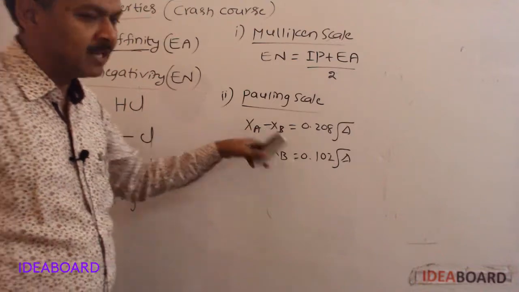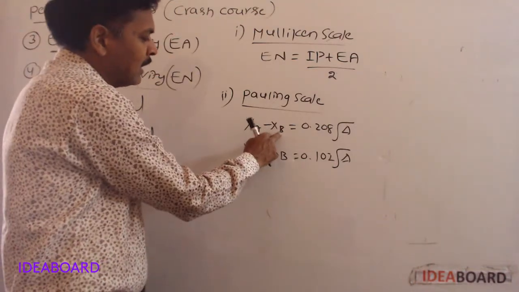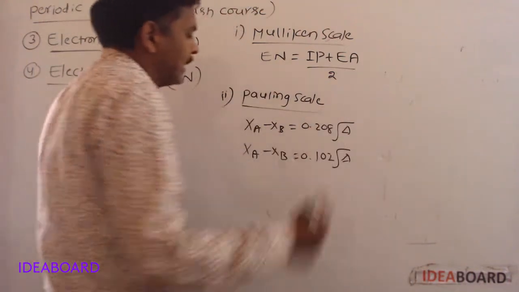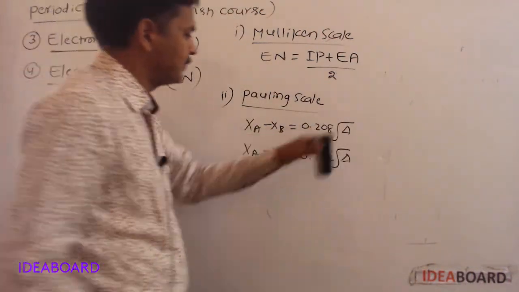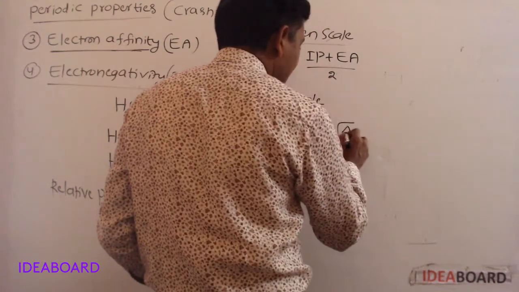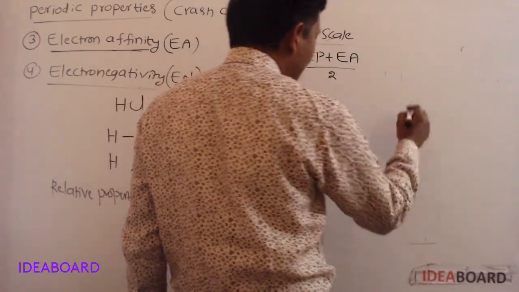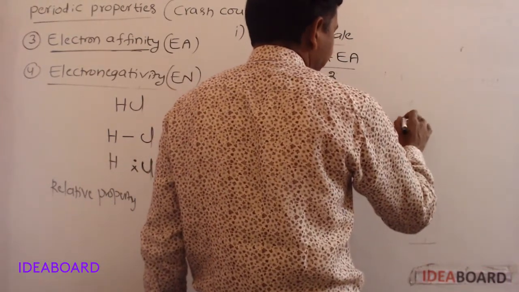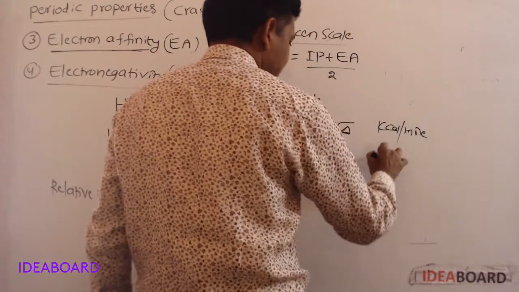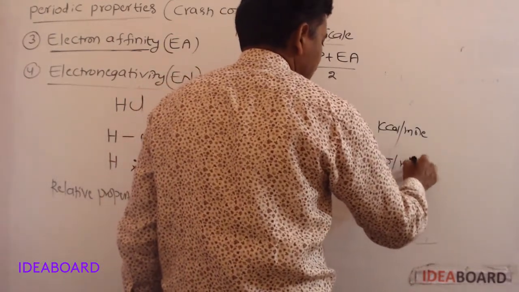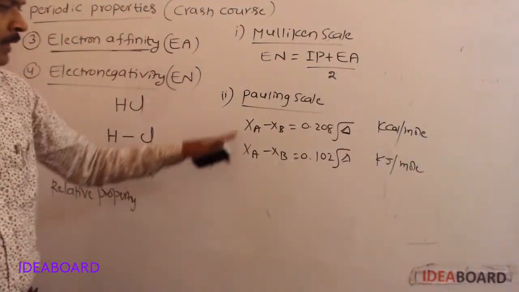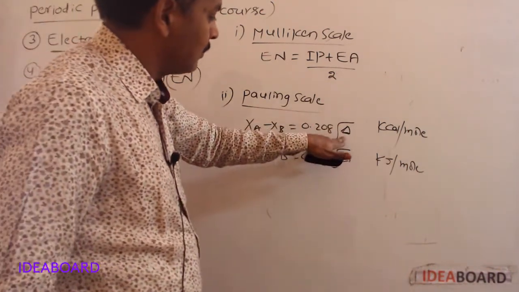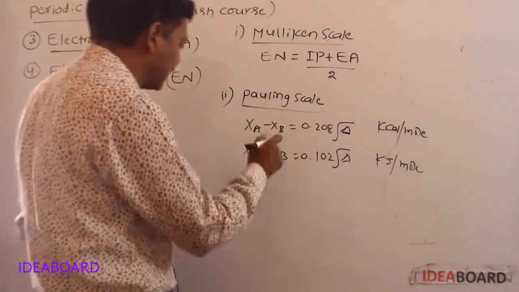Here XA and XB are electronegativities of the elements. Delta is polarity of the bonds. The first formula is used when delta is expressed in kilocalories per mole, and the second formula when it is in kilojoules per mole. Delta indicates polarity of the bonds.